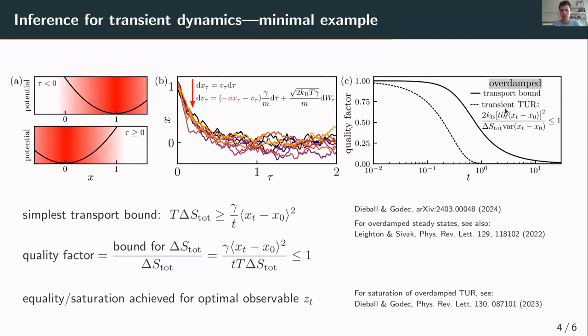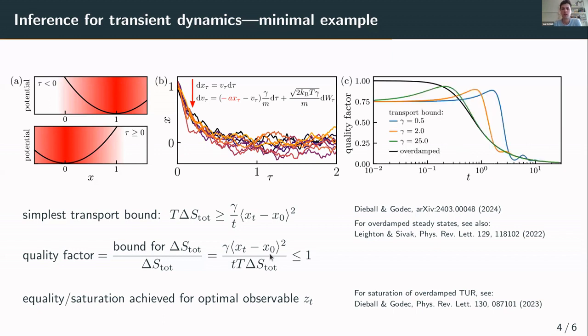And we can now also compare to the transient thermodynamic uncertainty relation, because we are in this specific overdamped setting where we have some bounds to compare to available. And here we see for this specific example, the transport bound is always better than this thermodynamic uncertainty relation. If you want, you could interpret this in the sense that for these trajectories I show here, the transport from 1 to 0 basically is more relevant for the entropy production than the precision of this transport, because the uncertainty relation always talks about the precision. Here we really talk about the extent of the transport. We only have this mean value.